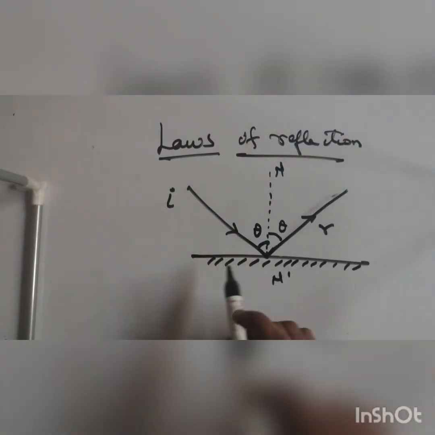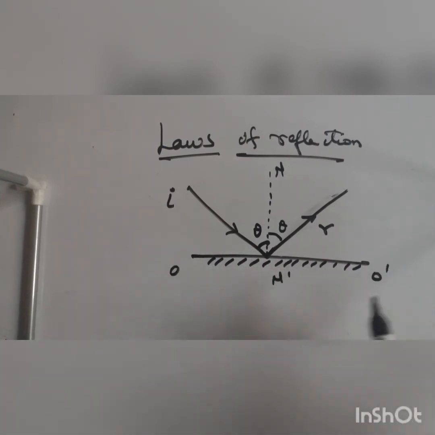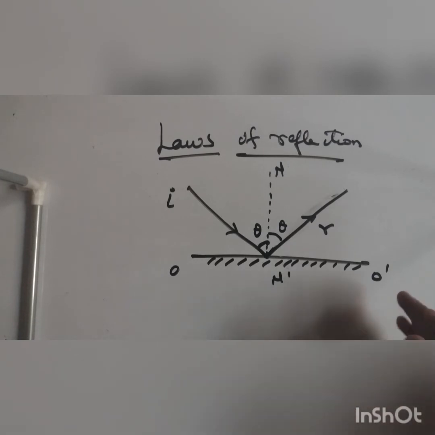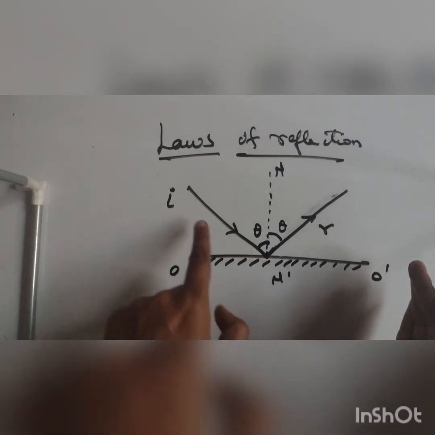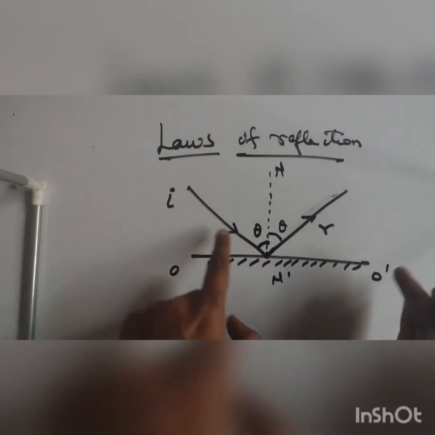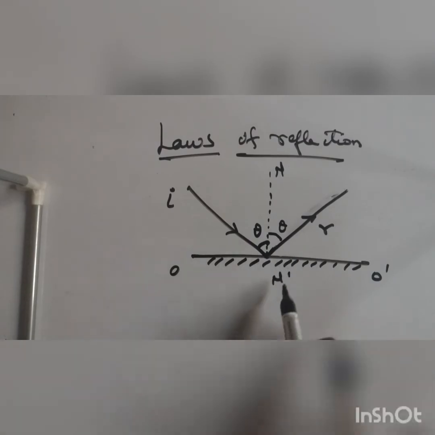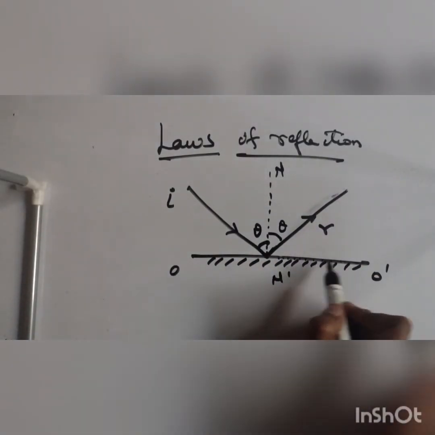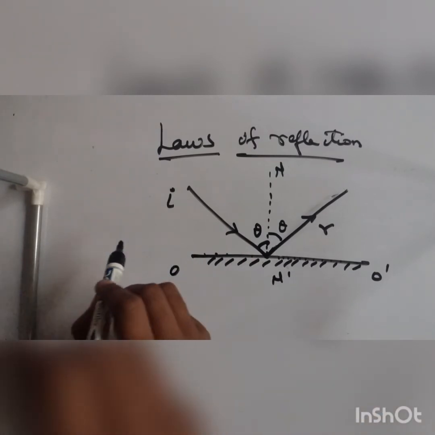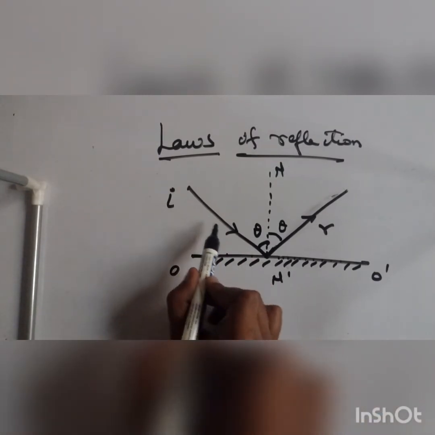Are you following it now? Means to have this surface shiny. For example, this is surface OO dash. If I need to make this surface shiny, what is the requirement? The requirement is that whatever rays have fallen. We are considering only this point N dash. There are millions of points. Okay, there are millions and trillions of points, right? So each and every point will receive a ray of light.